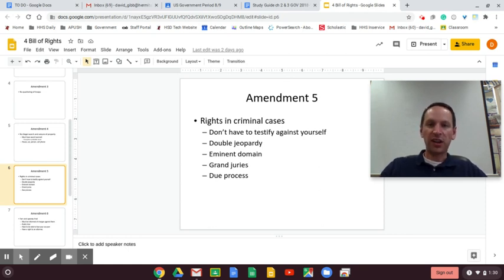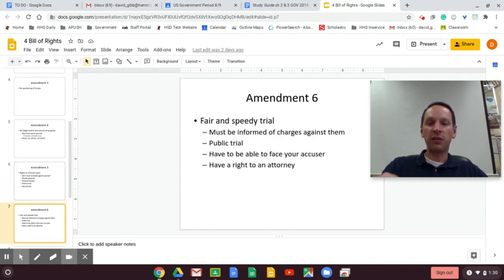Due process. You get arrested. You have your rights read to you. When you get to the jail, you have a right to a phone call. You have a right to have your lawyer present at interrogation. You have a right to have a lawyer in a courtroom. You have a right to a trial by jury of your peers.